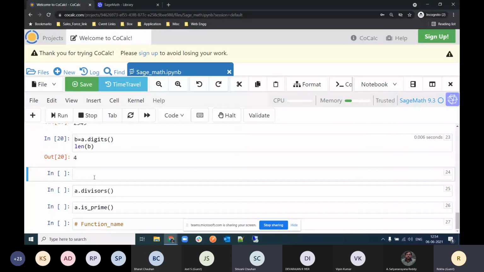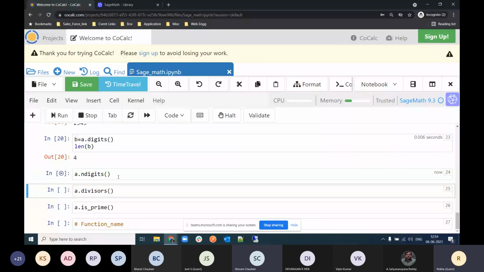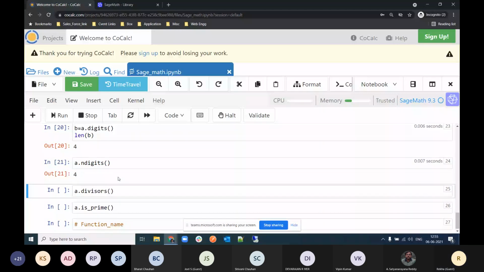Or you can try a dot n digits. A dot n digits. And then bracket. And one more thing actually, this website is taking time due to the poor internet connection. If you are using a strong connection, then I think it will not take too much time to show outputs.